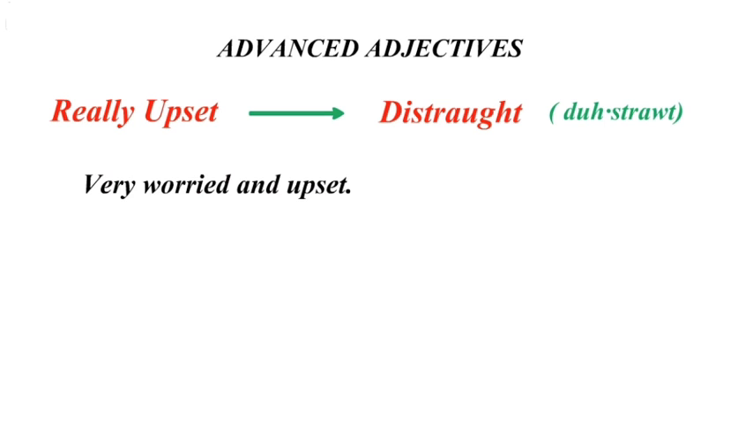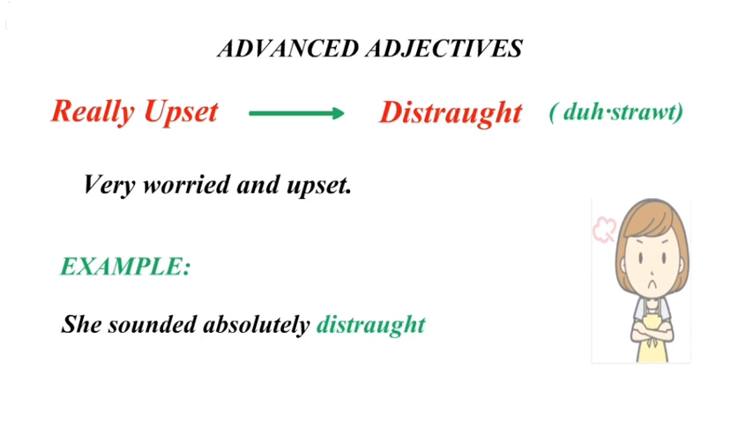The next word is really upset. I'm really upset today. So in place of the word really upset, you can say distraught. Distraught. I personally like this word and I literally use this in my conversation. She sounded absolutely distraught when I met her. I'm sure you would like to add on this word in your dictionary.